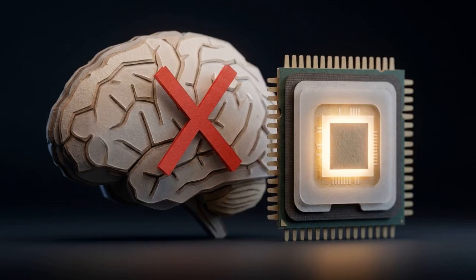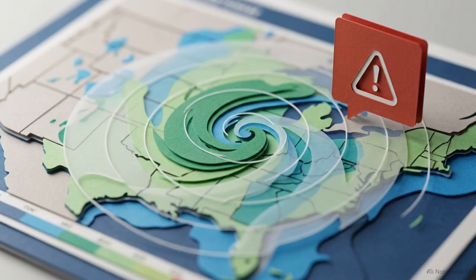True or false? AI uses emotions when making decisions. That is false. True or false? AI always makes perfect decisions. Also false. It relies on probabilities and can make mistakes.